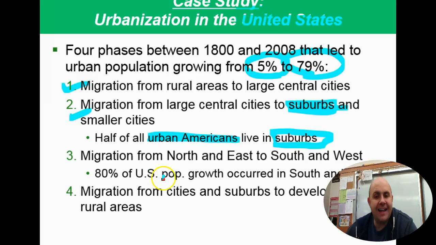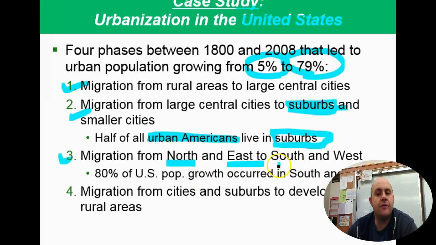And so that has its own effect, and we'll see that later. And then we've also in the United States, so we moved into big cities, and then we moved out into the suburbs with those big cities. And then we also moved across the country. Most of the population in the United States was in the north and in the east, New York area.